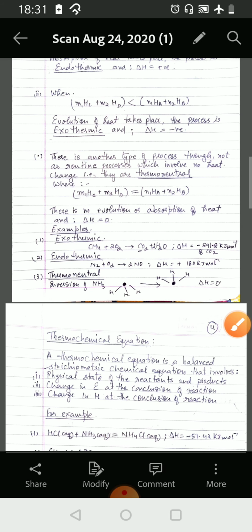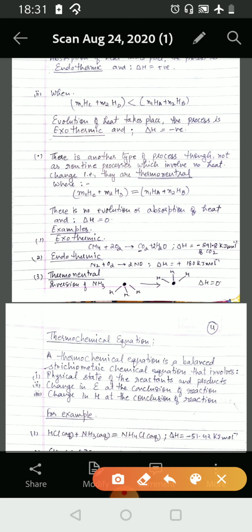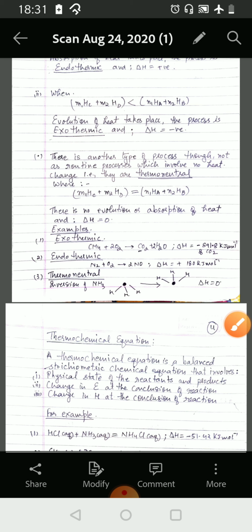Now there is another type of process, though it is not so routine. This involves no heat change, that is, they are thermoneutral, and it is where the total heat content of the products is equal to the total heat content of the reactants. There is no evolution or absorption of heat and delta H comes to be 0.